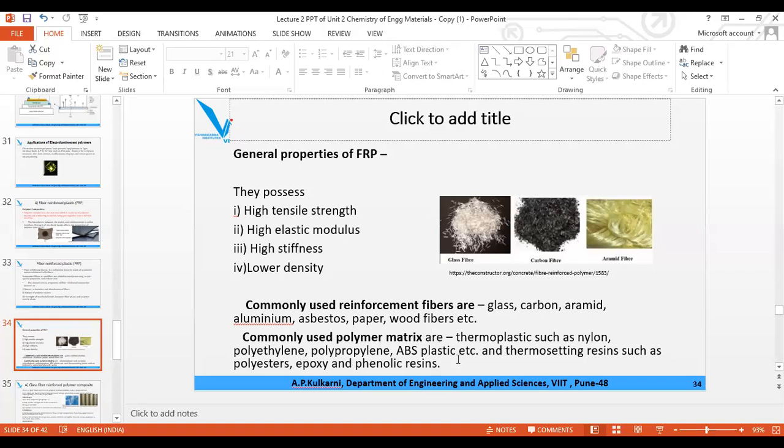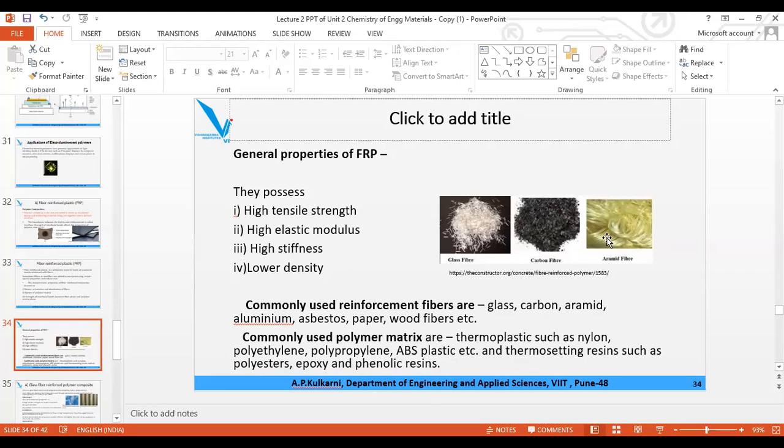What are the examples of thermosetting? Epoxy resin, phenolic resins, and polyester. The three examples of thermosetting are polyester, epoxy resin, and phenolic resin. Polyesters, epoxy resin, and phenolic resins. Thermosoftening are nylon, polyethylene, polypropylene, ABS. Thermosetting are polyester, epoxy resin, and phenolic resins.